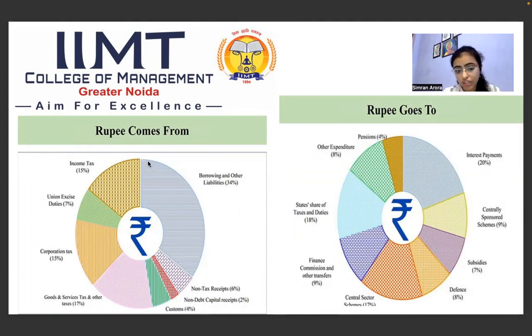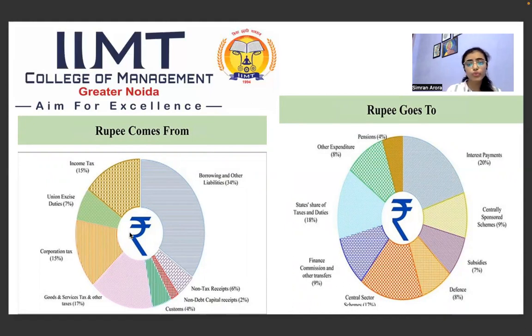So this is the condition of fiscal deficit in the country, as we are getting the major revenue from borrowing and other liabilities. So around 34% we will get from borrowing and liabilities, and then from GST and other taxes, then income tax, then corporation tax from the firms, then excise duty and others. These are customs, non-tax receipts, non-debt capital receipts, etc. We will get a little fund from here also.